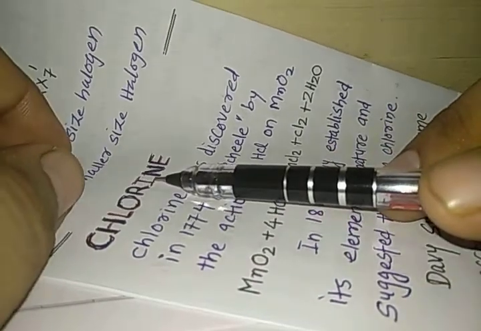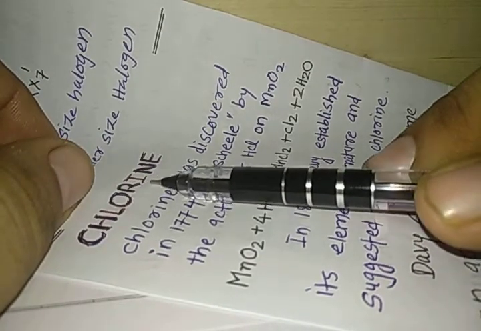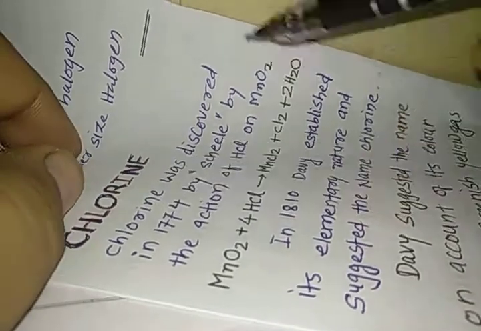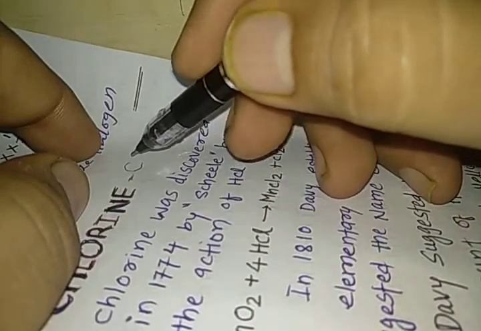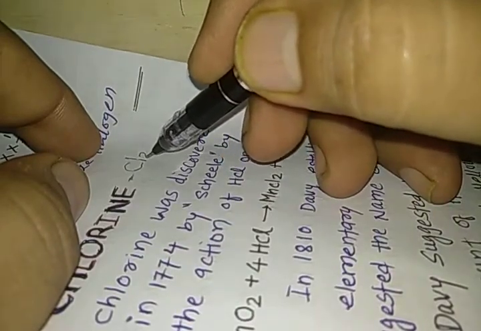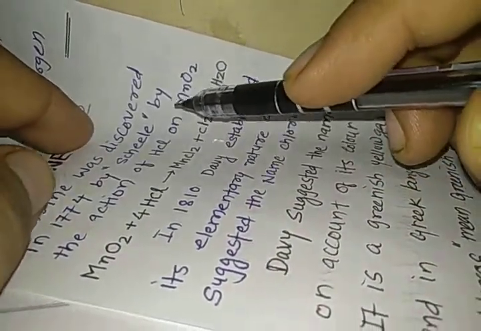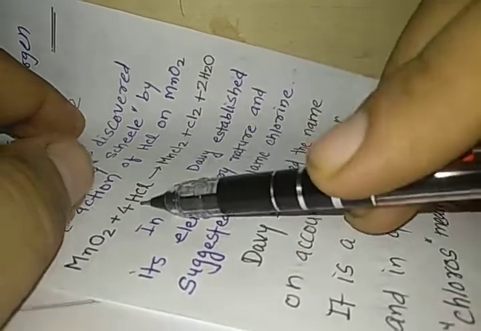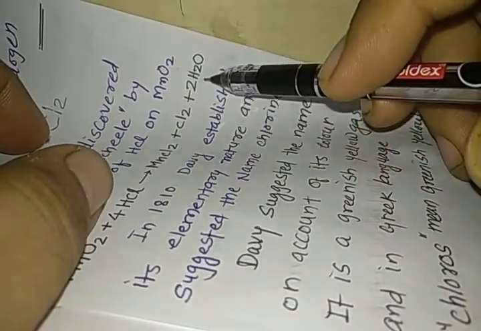Now we are going to study about a particular type of molecule or compound. Here we are going to study about chlorine, that is Cl2. So here we are going to study about the Cl2 gas. Let us study in detail. Chlorine was discovered in 1774 by Scheele by action of HCl on MnO2, manganese dioxide. When it reacts with HCl, it produces manganese chloride, chlorine gas, and water.